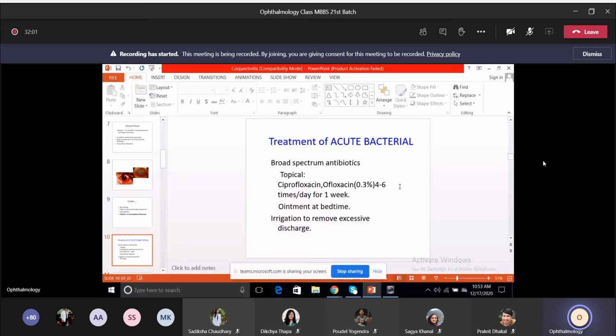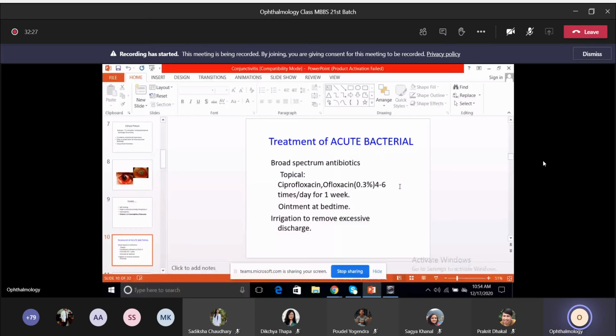So usually we go for ciprofloxacin ointment, which is given at bedtime. The main purpose of giving the ointment is that at night the patient won't be able to put the topical drops, and application of this ointment at bedtime will prevent the eyes from gluing together in the morning, so the patient doesn't get sticky eyes. So that's the main purpose.